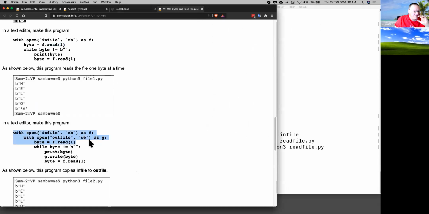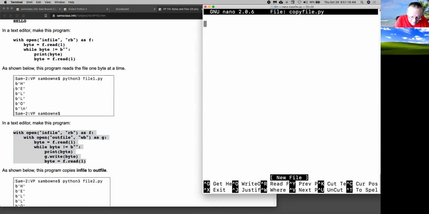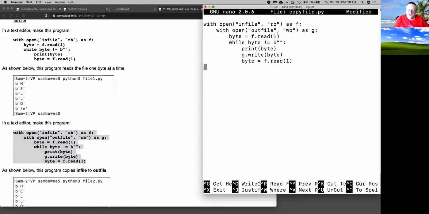So now this one will make a copy of a file. So let's make that copyfile.py. All right. This is very similar to the last one. I open an infile to read, and then I open outfile to write bytes. So that infile is f and the outfile is g. So now I read a byte. While the byte is not empty, I print it and write it, and then read the next byte. So this should make a byte by byte copy of a file.